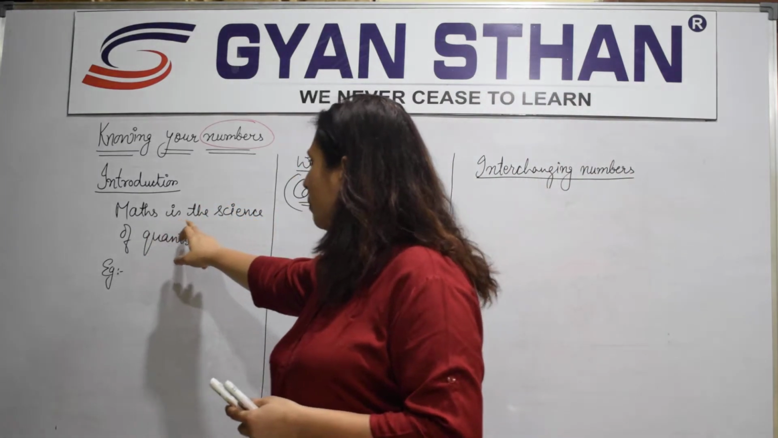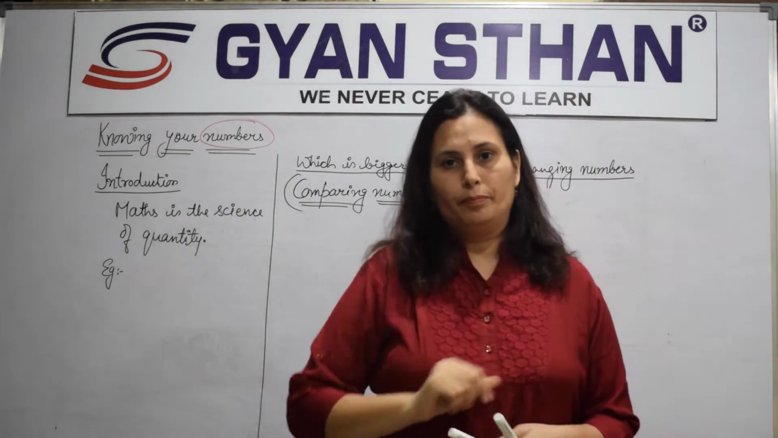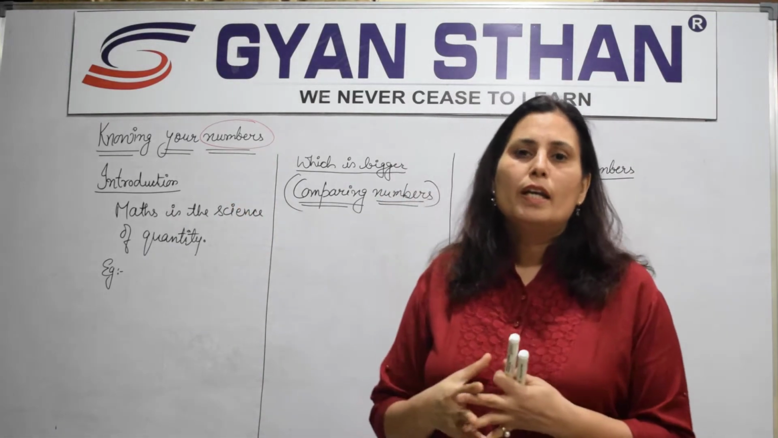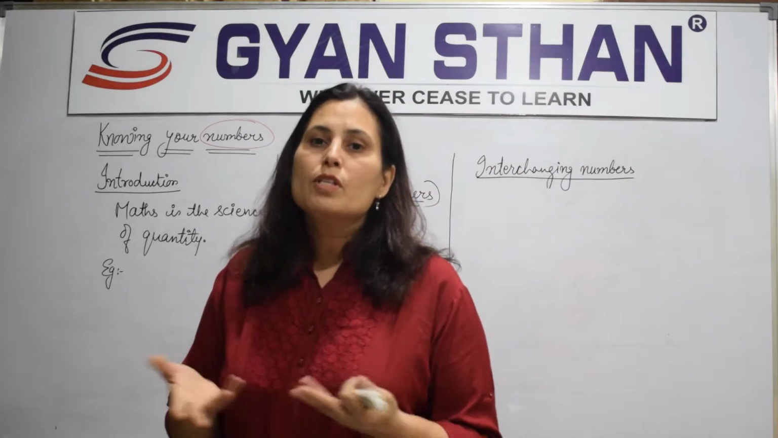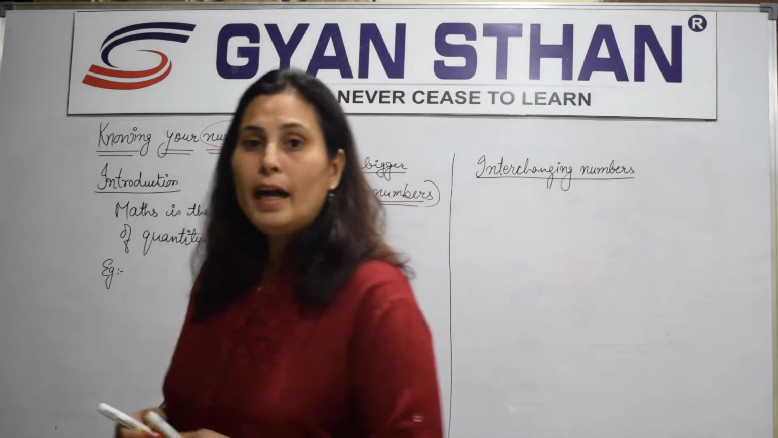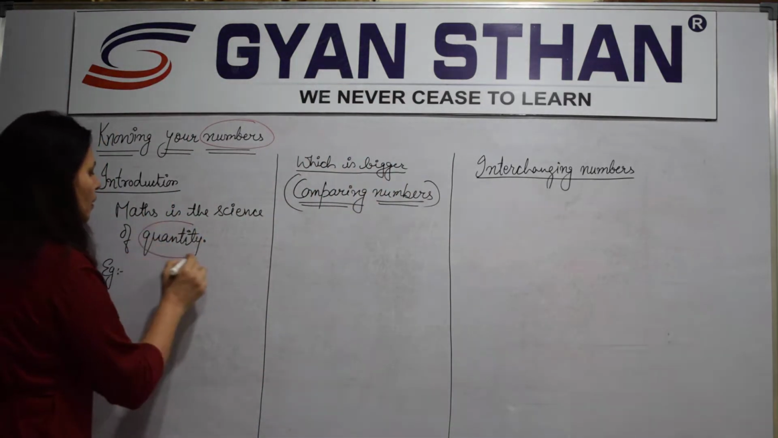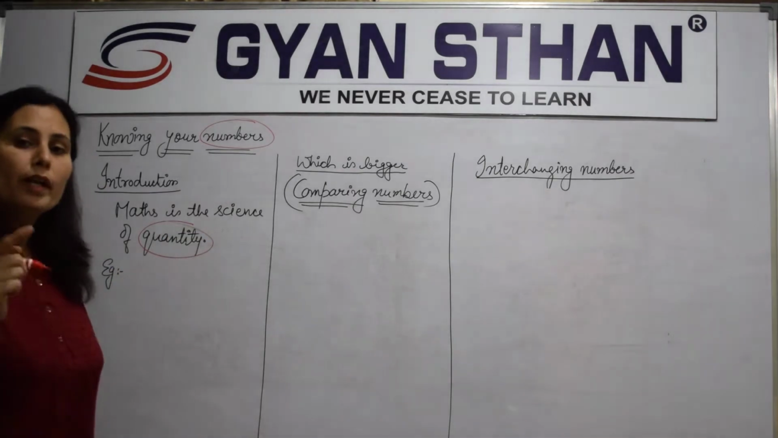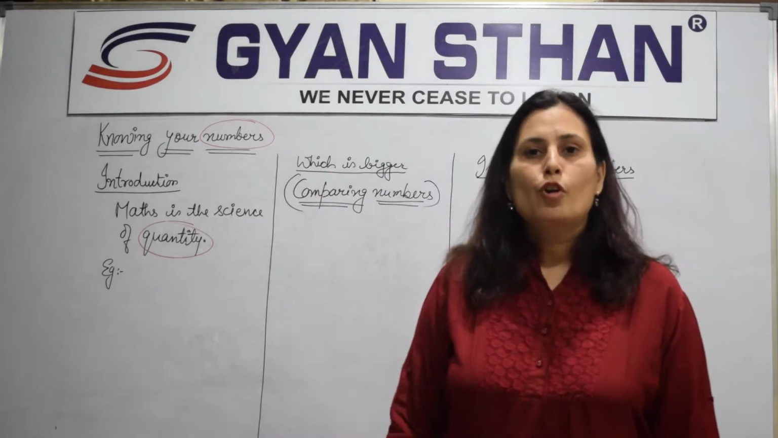It says mathematics or maths is the science of quantity. Now why knowing numbers? Because in mathematics what do we study? We study numbers, and we use this number here in meaning term is quantity, and quantity means it is always in numbers. What is quantity?